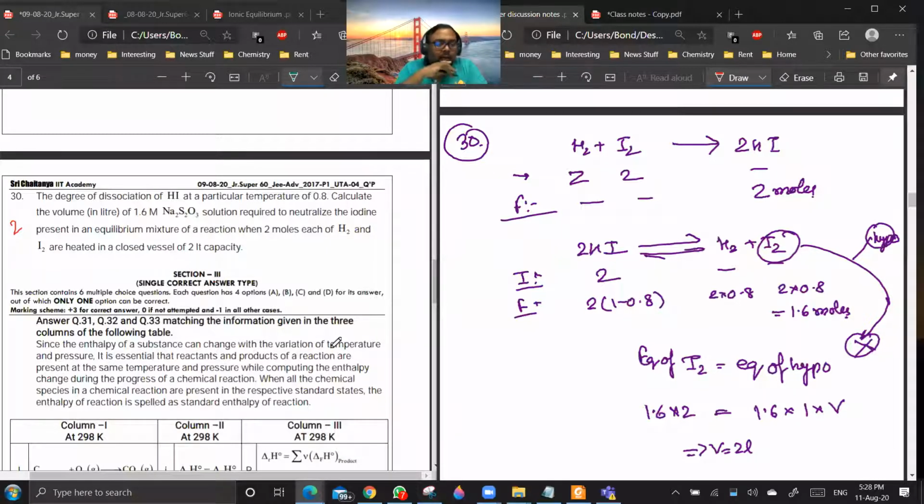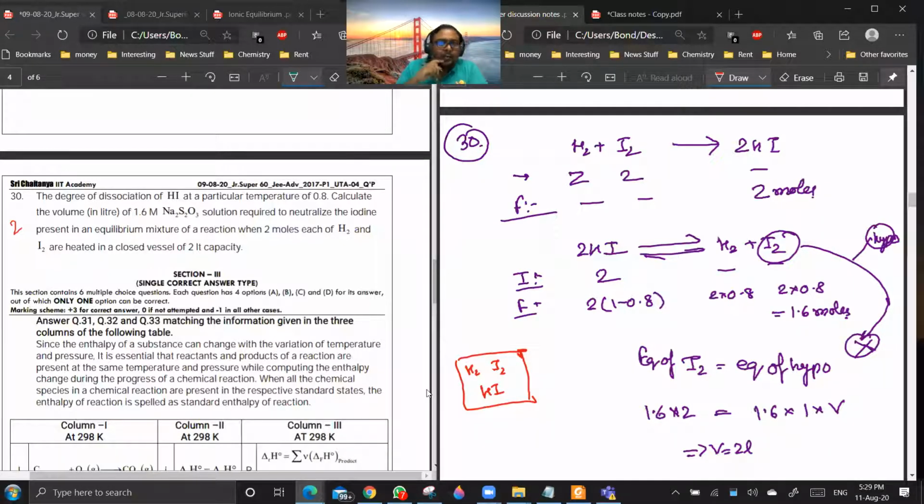You see, they have given the degree of dissociation of HI to be 0.8. This means that at equilibrium, you are having H2, I2 and HI. Now they are saying that they are making this equilibrium by taking 2 moles of H2 and 2 moles of I2 as reactants, and they are getting this mixture.